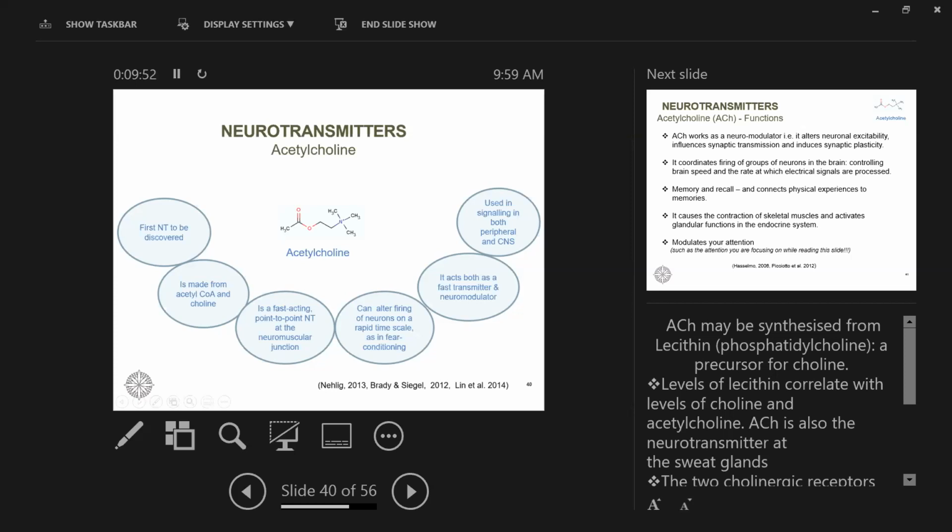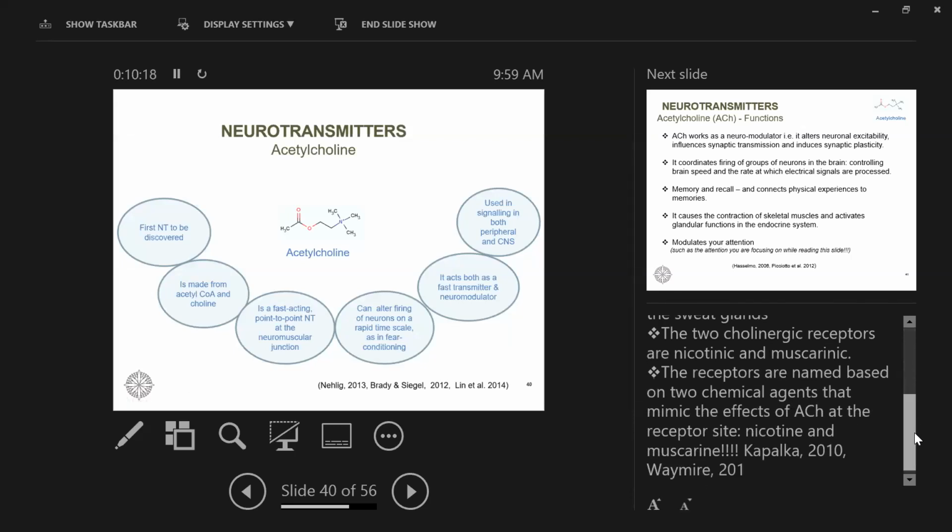It is a very fast acting neurotransmitter at the neuromuscular junction. It is also a neurotransmitter at the sweat glands. It can alter firing of neurons. It acts as a neuromodulator as well, and it is used as a signal for both central nervous system and peripheral neurons. The two receptors that we know, the receptors that we call cholinergic receptors, are nicotinic and muscarinic.